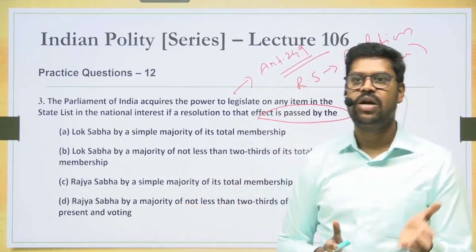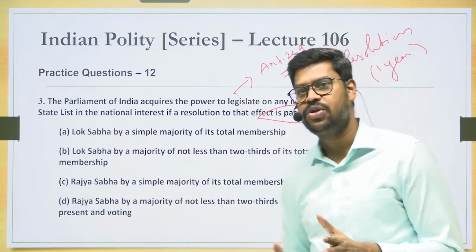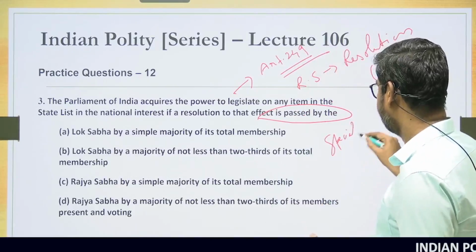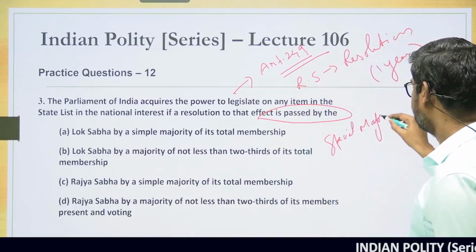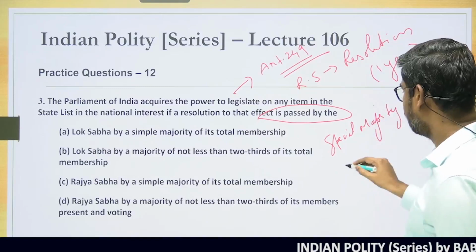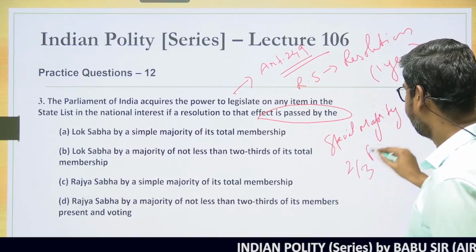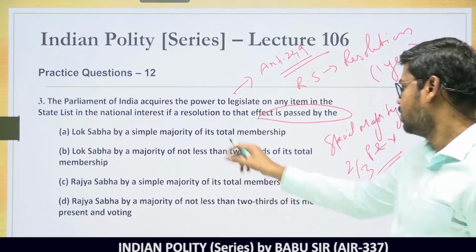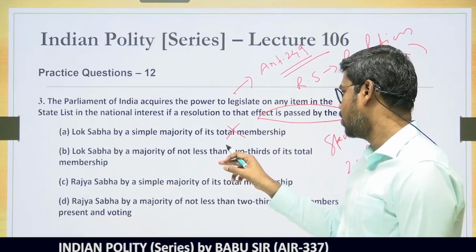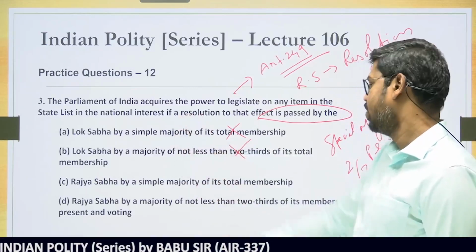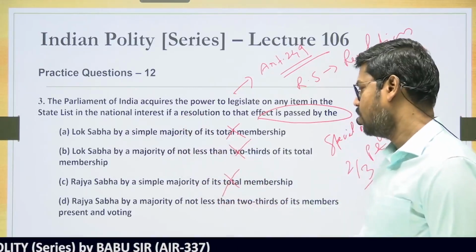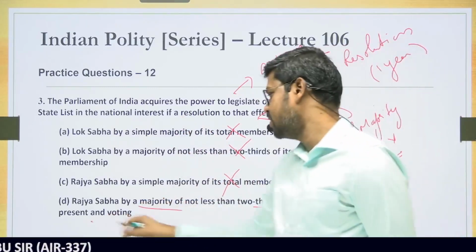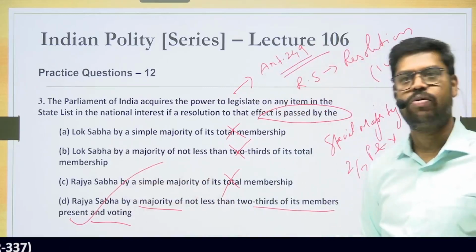And what is the majority with which the Rajya Sabha has to pass a resolution? The Rajya Sabha has to pass a resolution with special majority. And what is that special majority? The special majority is not less than 2/3 of the members present and voting. So this is what is important. Lok Sabha by a simple majority? No. Lok Sabha by a majority of 2/3 of the members? Not Lok Sabha. Rajya Sabha by a simple majority is also wrong. Rajya Sabha by a majority of not less than 2/3 of its members present and voting. So the answer is option D. Okay.